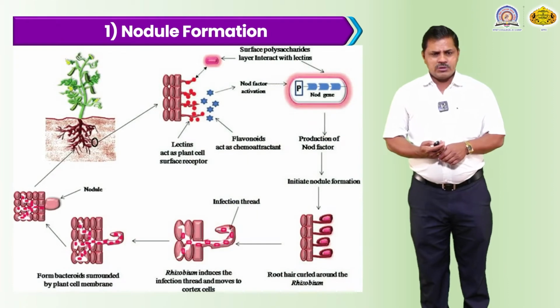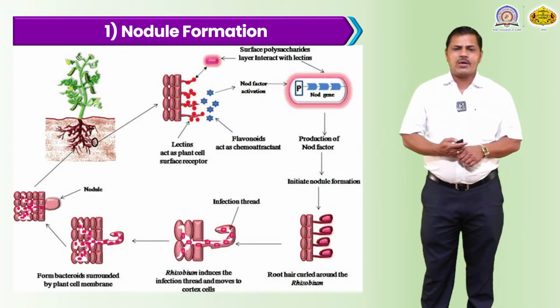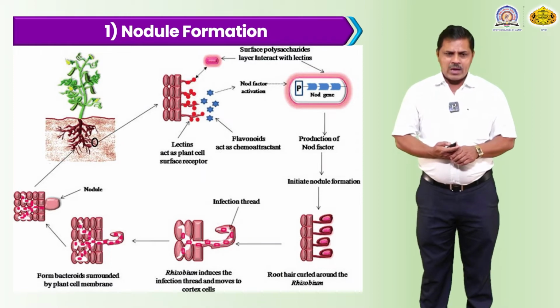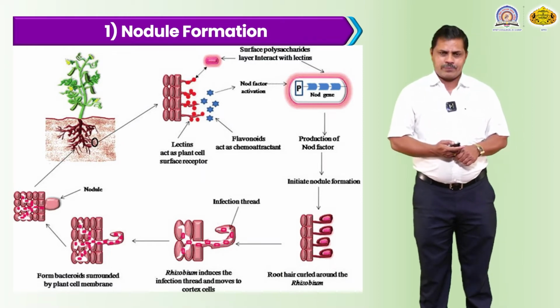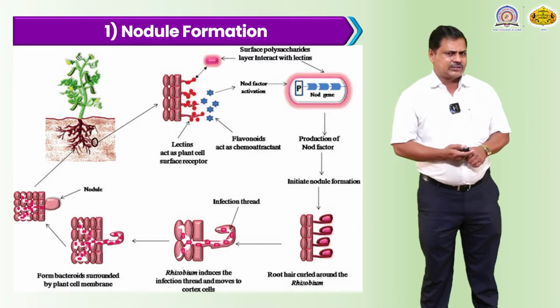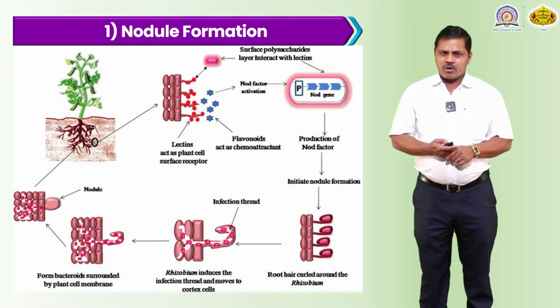Then nodule formation: in the lower surface of the soil there is a formation of nodules, and these nodules form as the bacteria are inserted inside the root. First the bacterial cell enters, and they start their infection inside the cortex region.